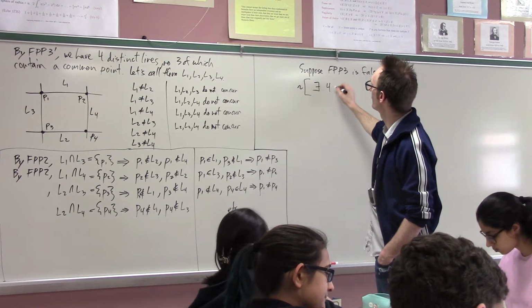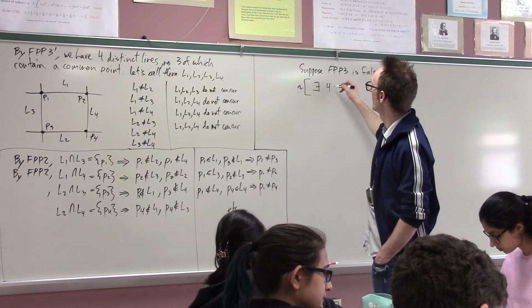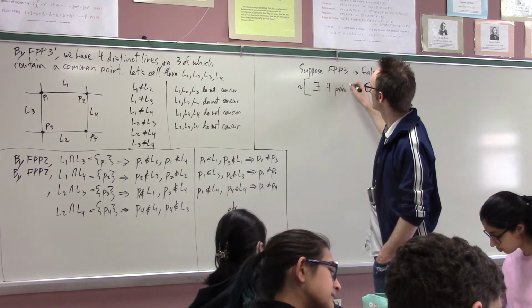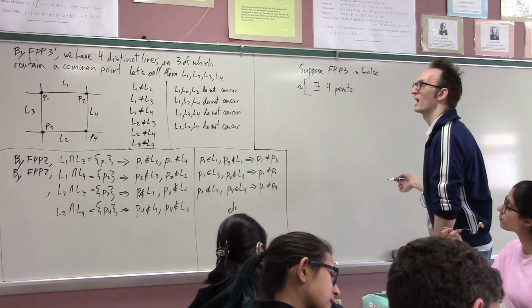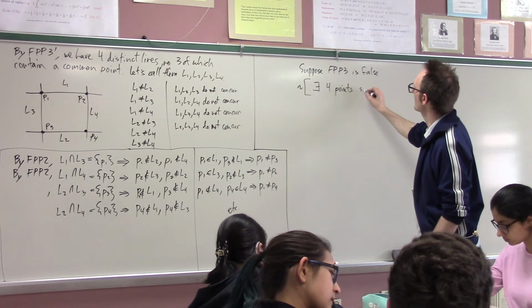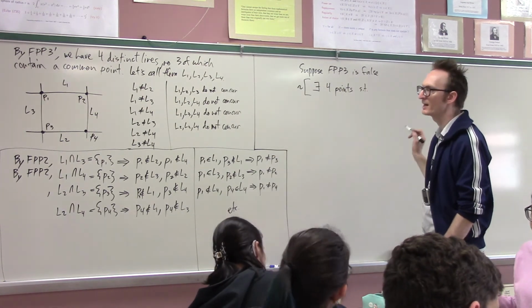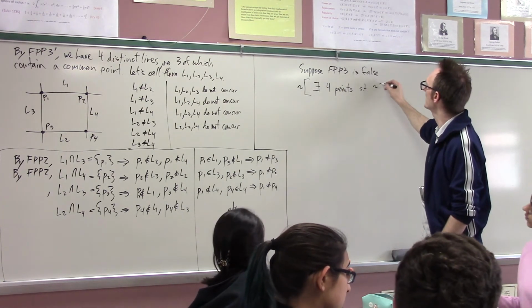there exist 4 distinct points, no 3 of which are on a common line, such that... how did I do this last time?